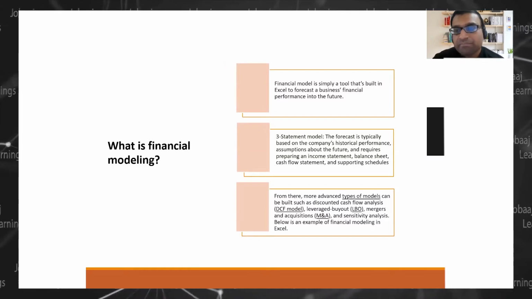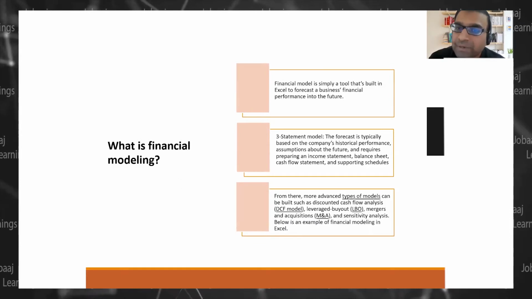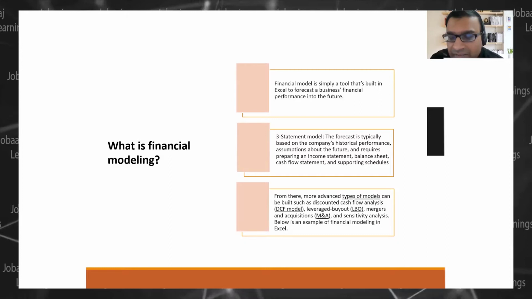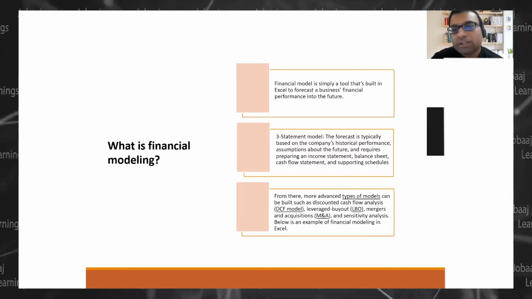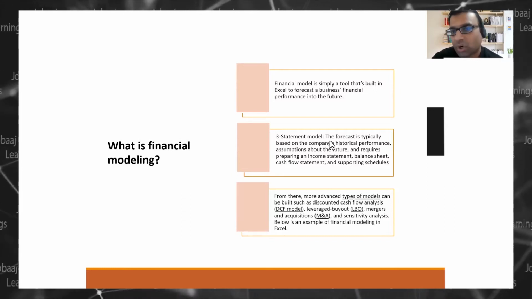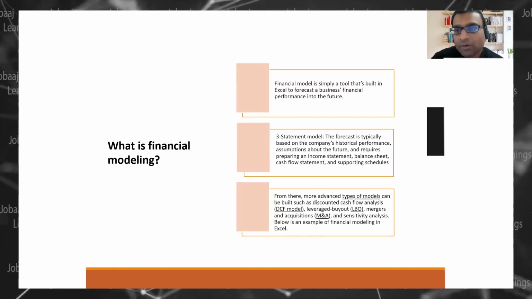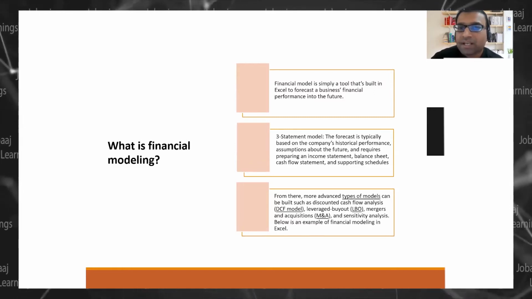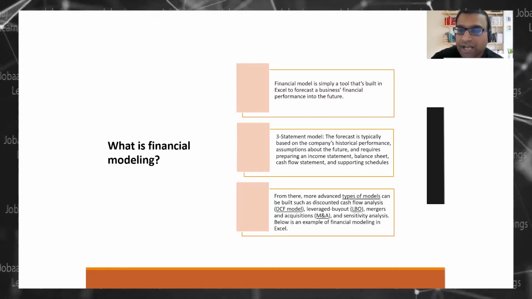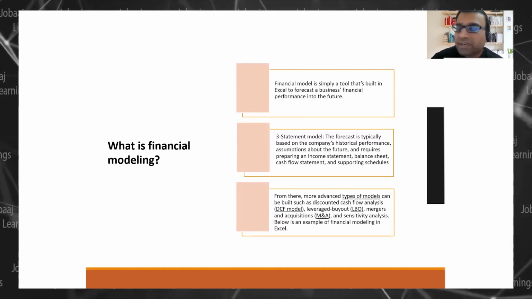As a second step, we will be doing a pyramid of ratios. We will build it together and try to read it. Then we will start building on a few things. The first model which we will build is a 3-statement model. We all are aware we have 3 major statements. What are those? Balance sheet, profit and loss account, and cash flow statements, right? So with our financial modeling, the base would be our 3-statement model.